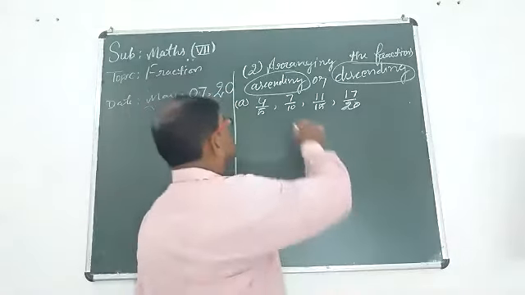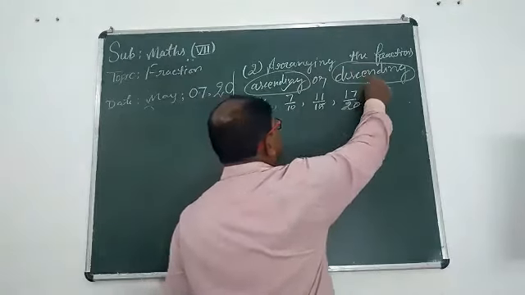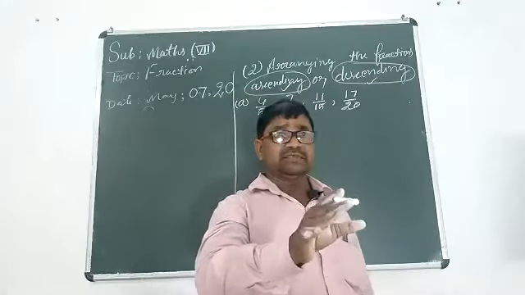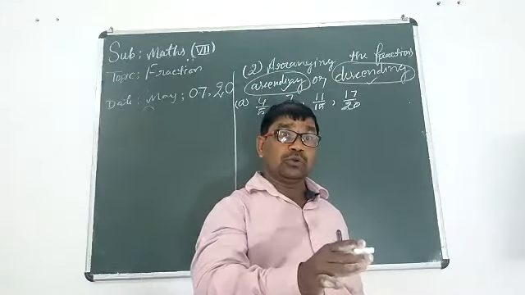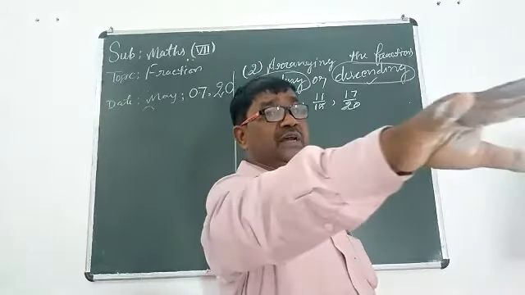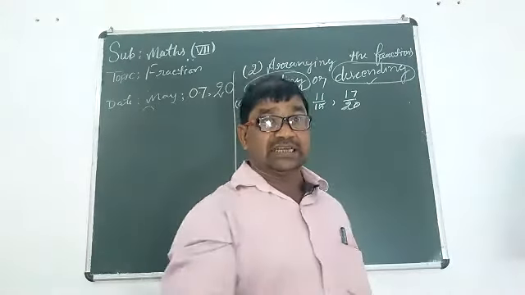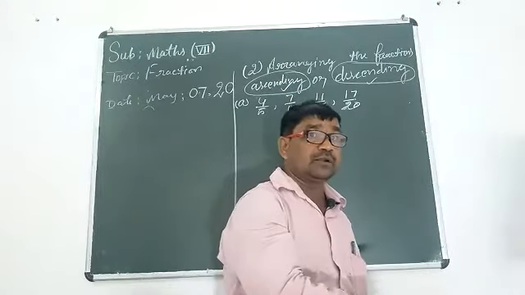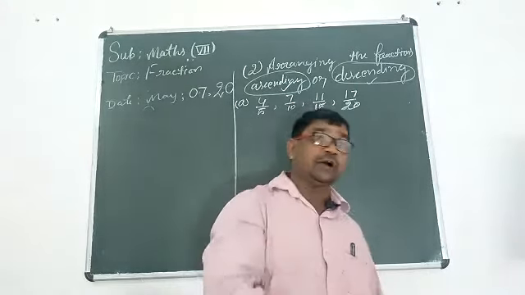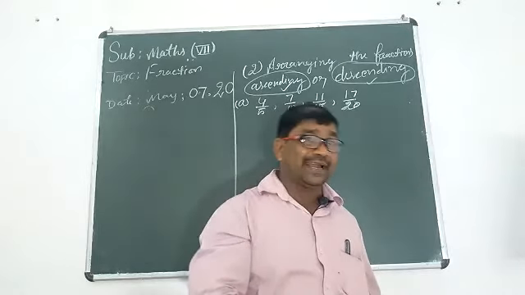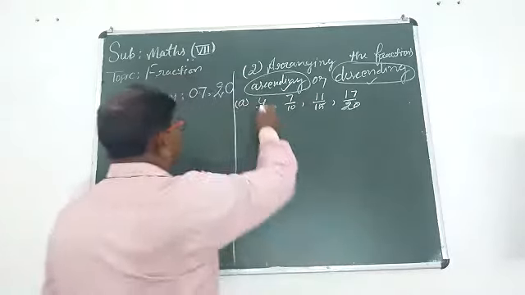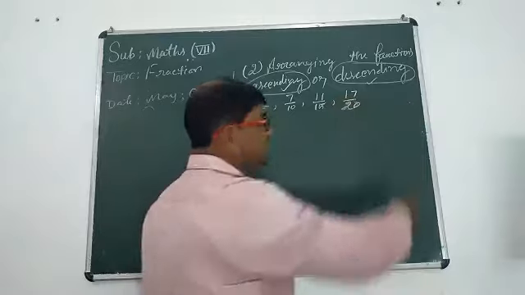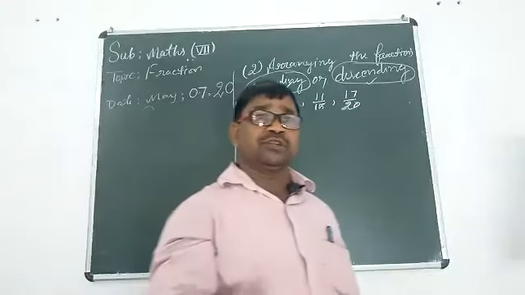Now, how can we say which one is the smallest, which one is the largest? We know these two words, ascending and descending. Ascending means we should go lower to higher, and descending means we should go higher to lower. If you are thinking either ascending or descending, then you should confirm these two.